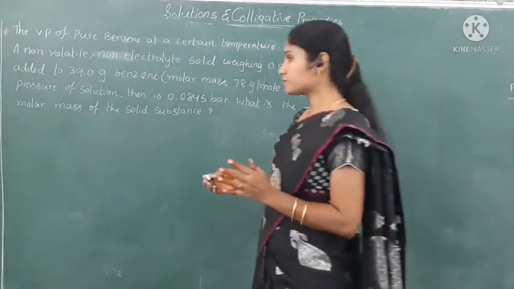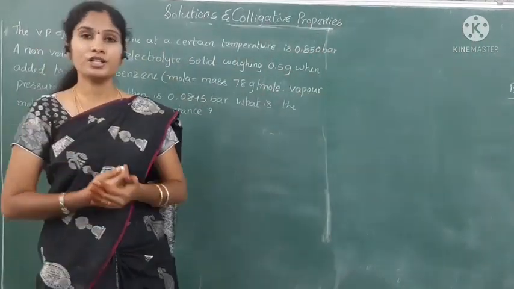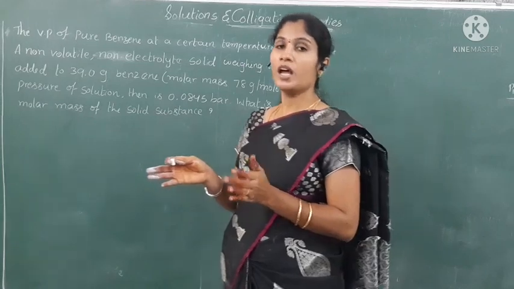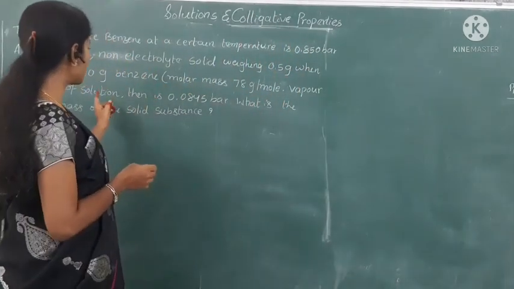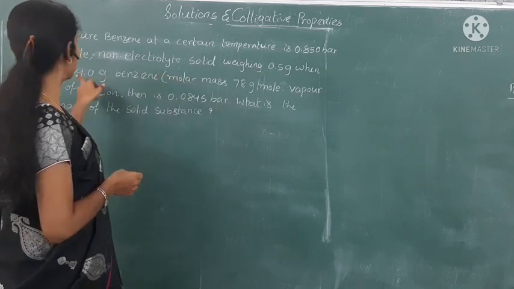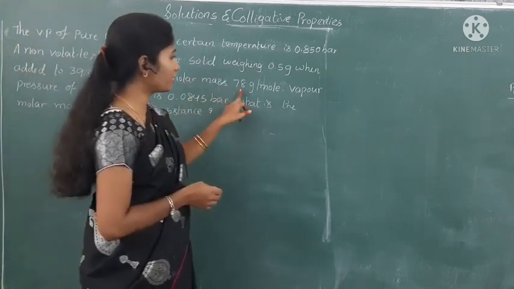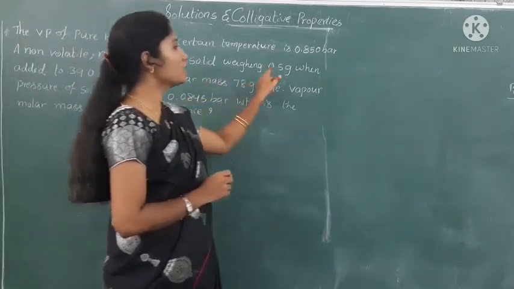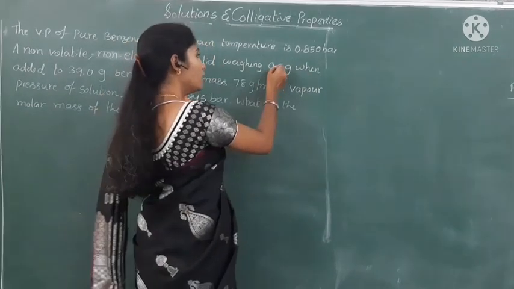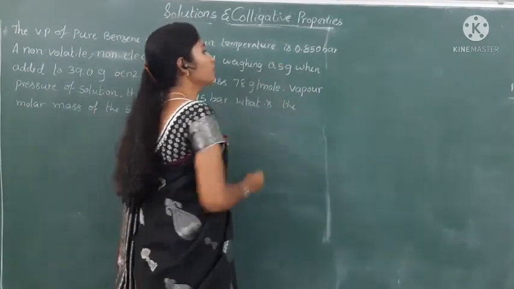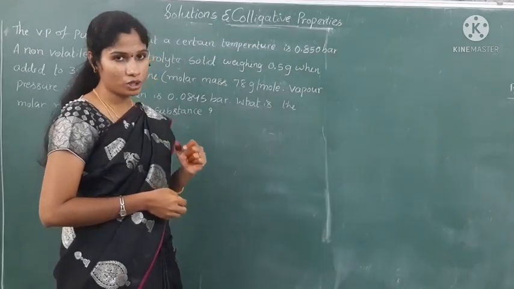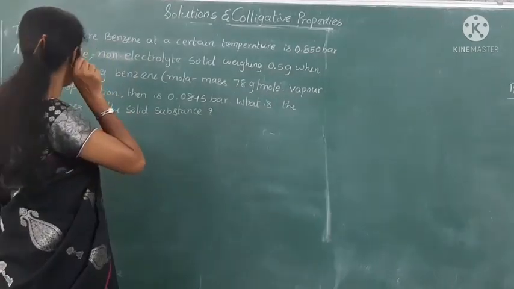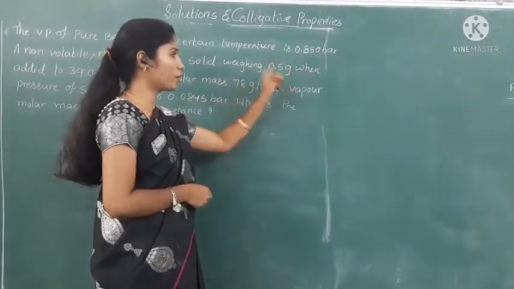Here they took one solution. That solution contains solute and solvent. The solute is a non-volatile solute, and the solvent is benzene. The weight of the benzene is given as 39.0 grams and the molecular weight is given as 78 grams per mole. Next, the non-volatile solute weight is 0.5 grams. Already I explained that we are observing colligative properties for dilute solutions, where the quantity of solute is very small. That's why the weight of the solute is only 0.5 grams.